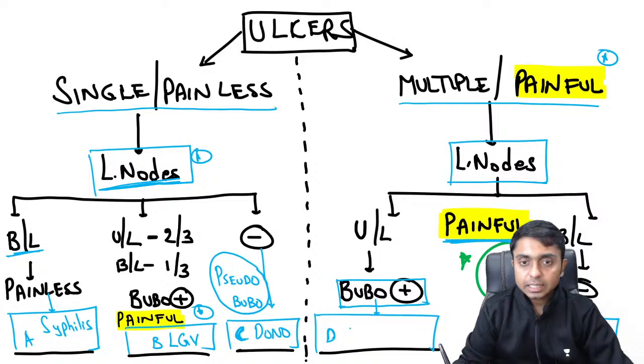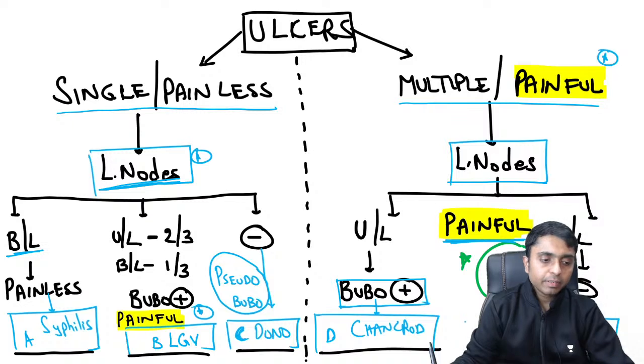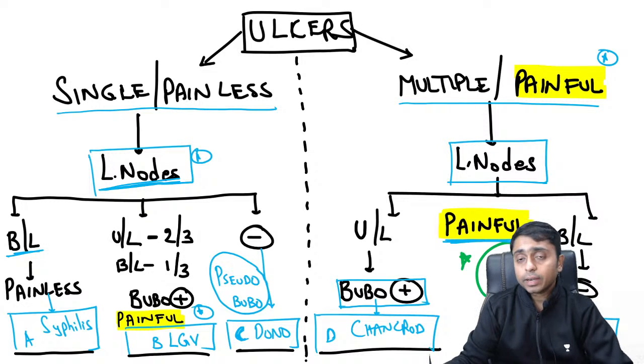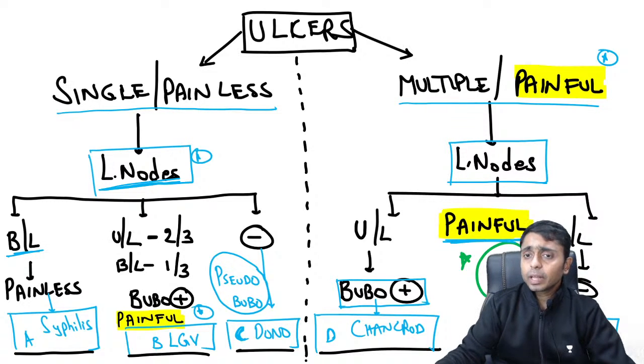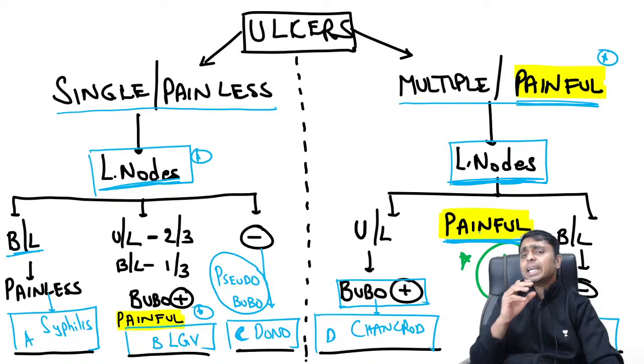Yes, Dr. Sagar, you are right. Chancroid. Very good. Yes, everyone, very good. Dr. Naveen Sandeep, you are right. All are right. So what is this last one which is remaining, where we get to see multiple painful ulcers and lymph nodes which are also painful, but we will not see any bubo.